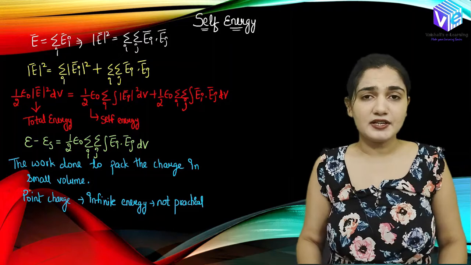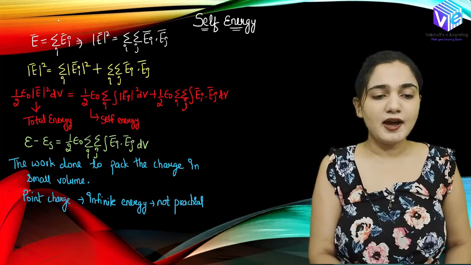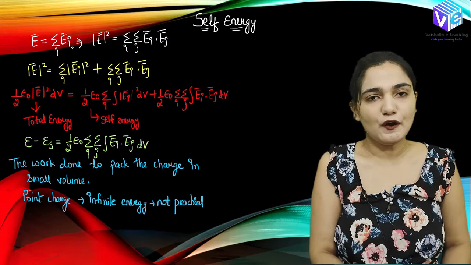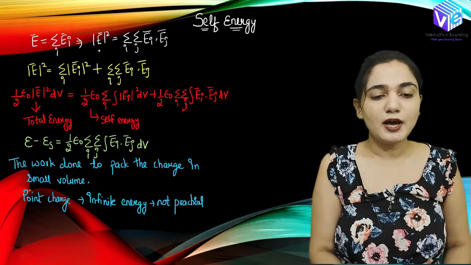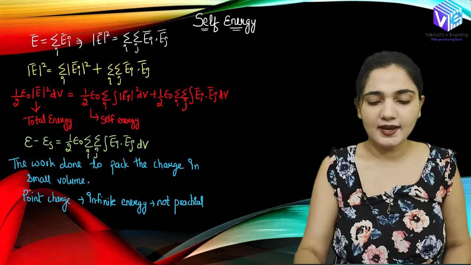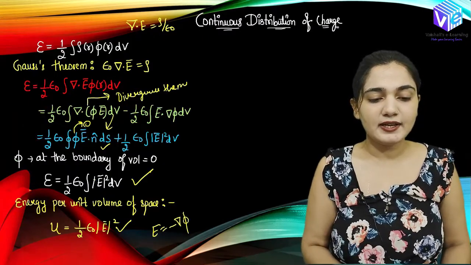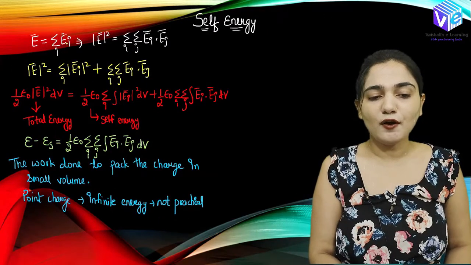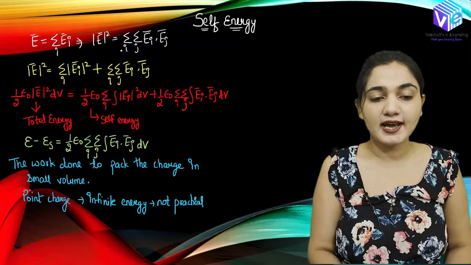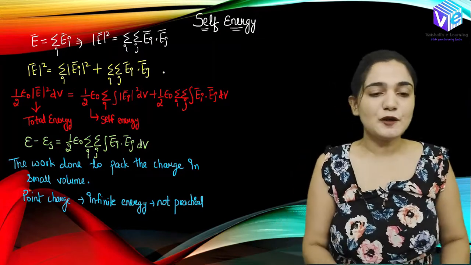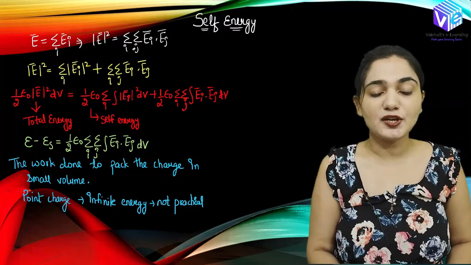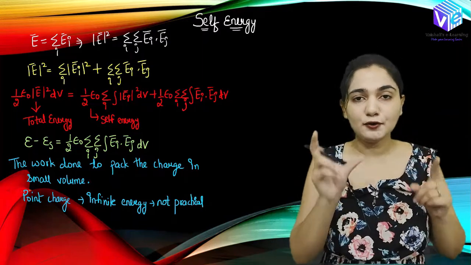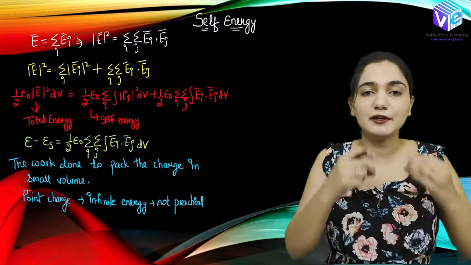Now coming to the self energy. What is the self energy? If I consider the energy, I can represent it as the sum of the energy of all of the components, right? In the energy term I was having E square. Now I can represent the electric field as a summation of the electric field of the given charges. But when I have E square, I have to represent it as a summation over the different charges as well. So electric field due to the combination of charges and electric field due to the self charge.